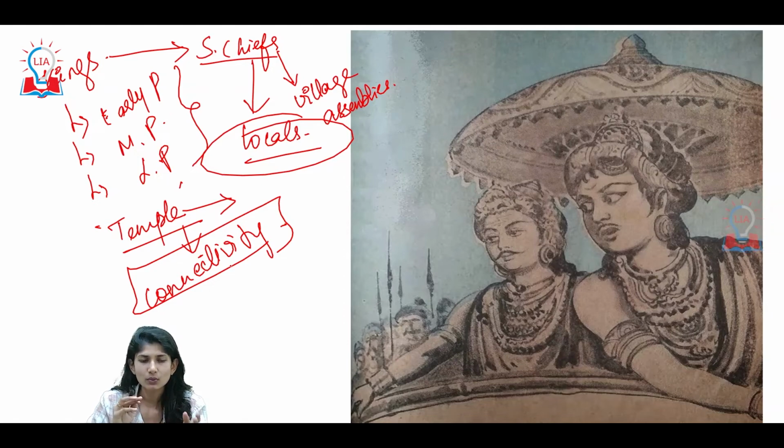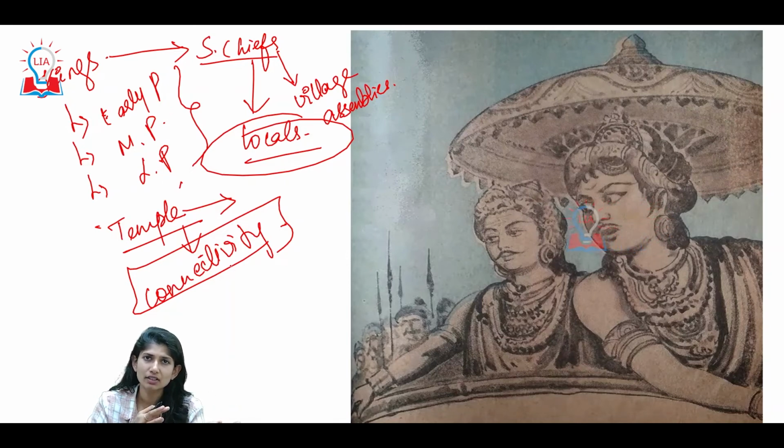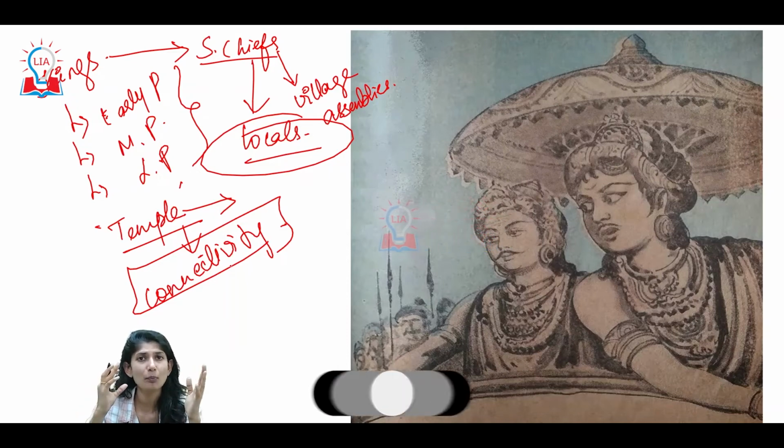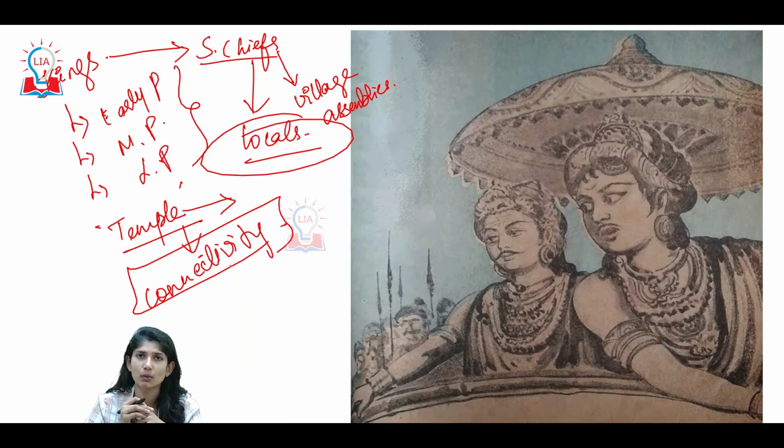That is why temple structures, even though they are religious structures, had a secular element to them. That is one unique and signifying feature about the temples of the early and medieval Pandyan period. The temples were not just religious structures but had an important role to play in society, in administration, and in the economic sphere. This is how it is.